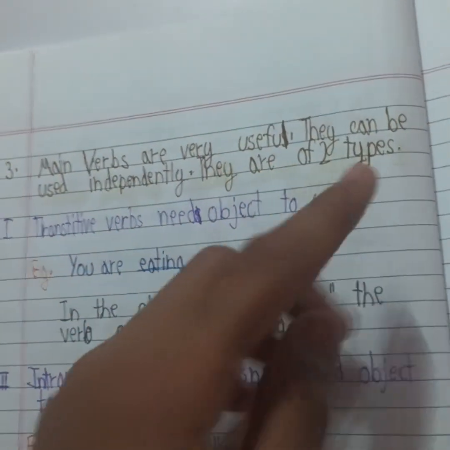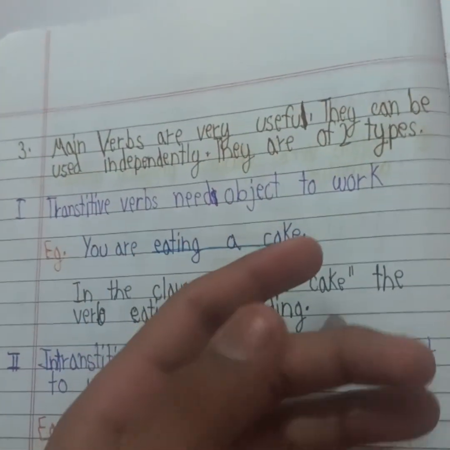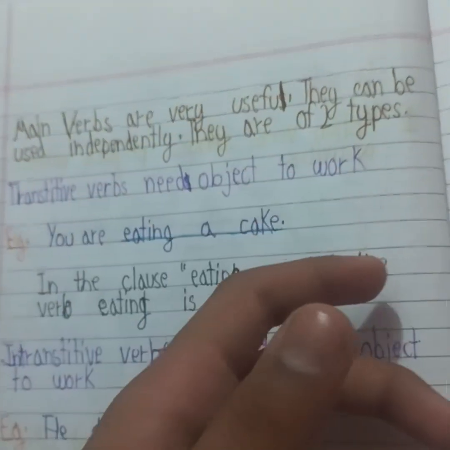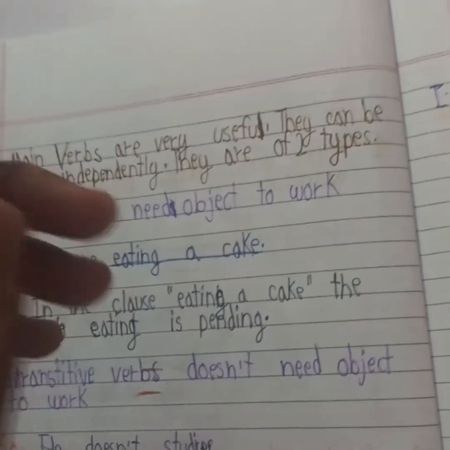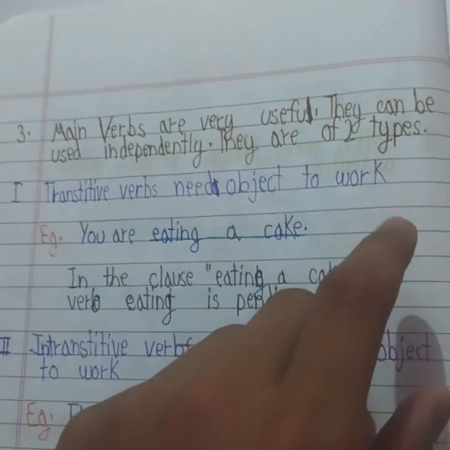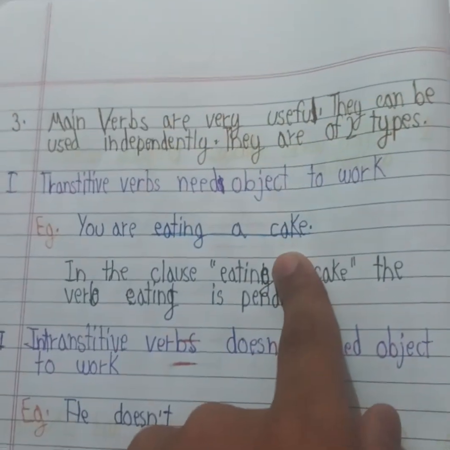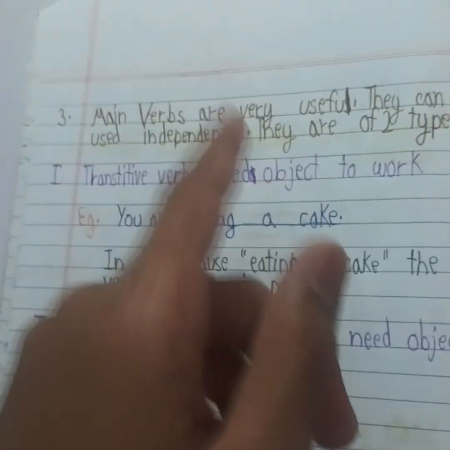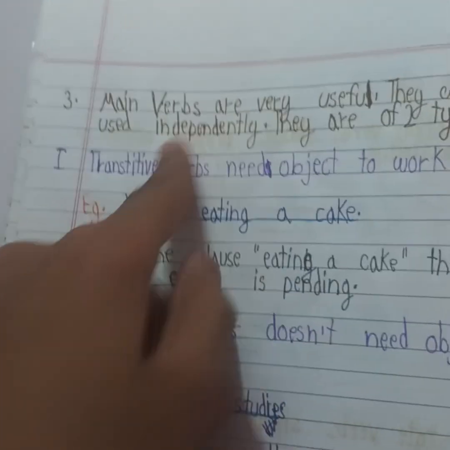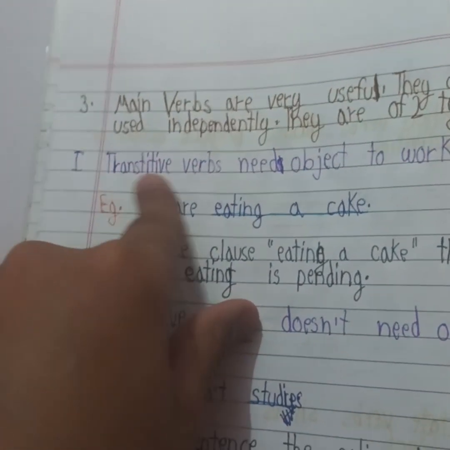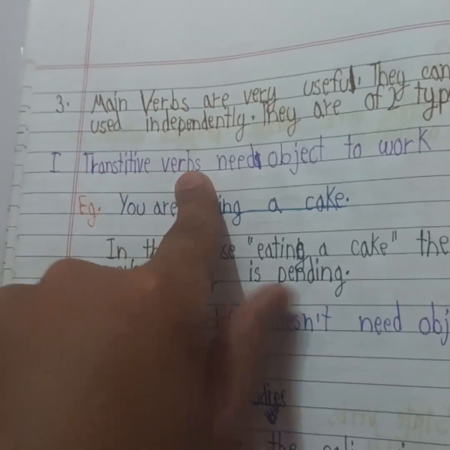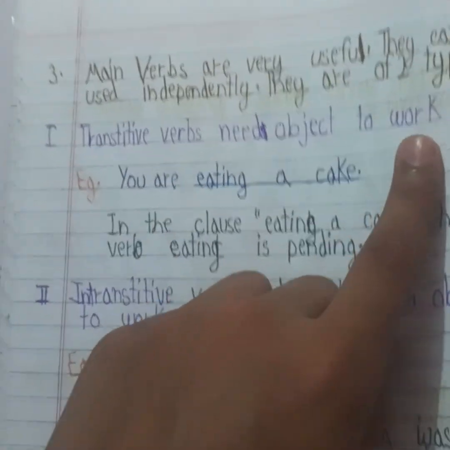They are of two types. Main verbs are verbs which we use in our daily life, and these are also the action words. Action words are also included in it, but these are not considered as its type. So, first is transitive verbs. Transitive verbs need an object to work.